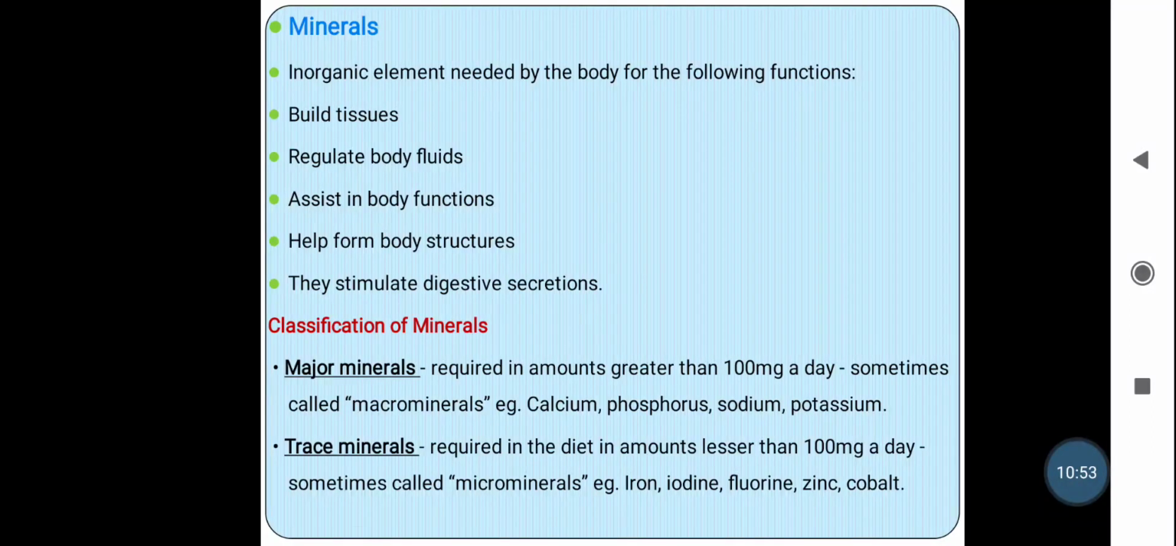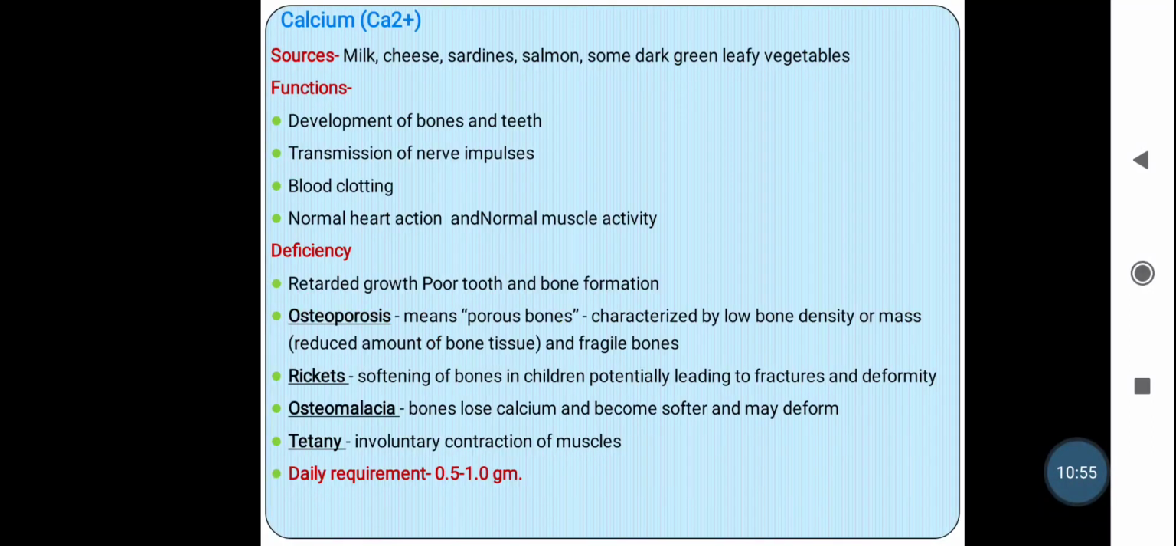So we will see each type of mineral one by one. First one is calcium. Sources of calcium are milk, cheese, sardines, salmon, and some dark green leafy vegetables. Then what are the functions of calcium in our body? First, it is required for the development of the bones and the teeth.